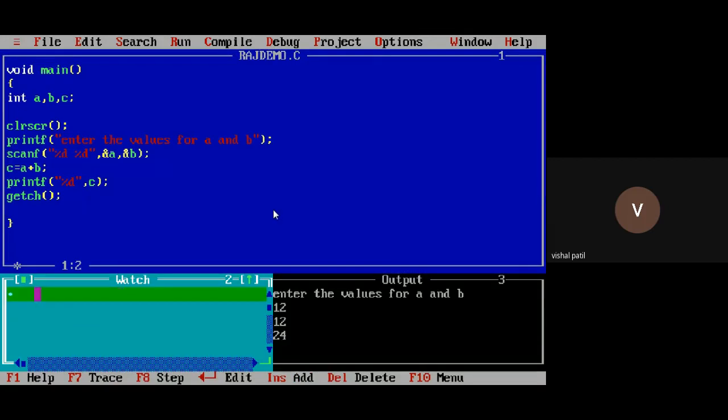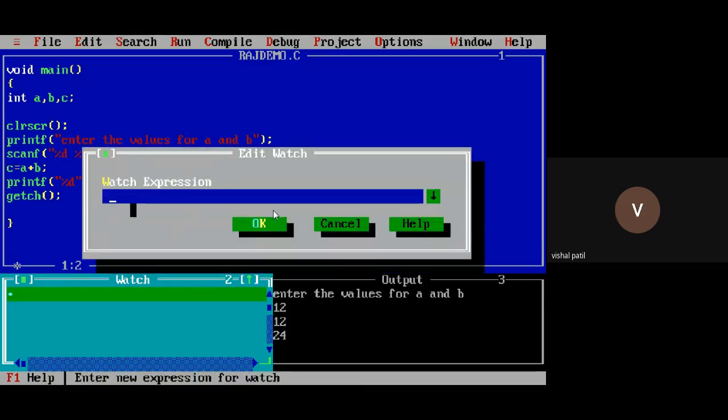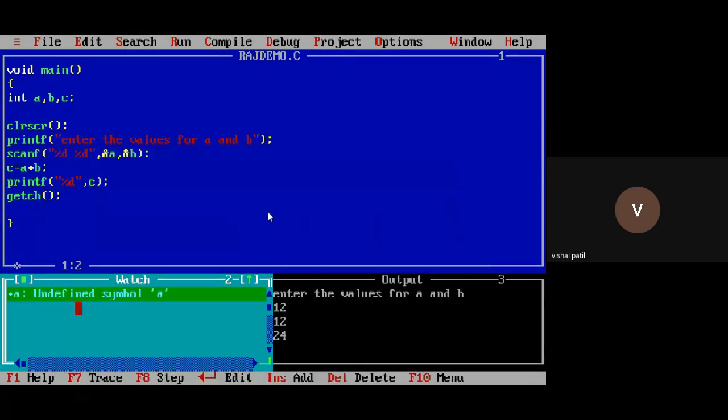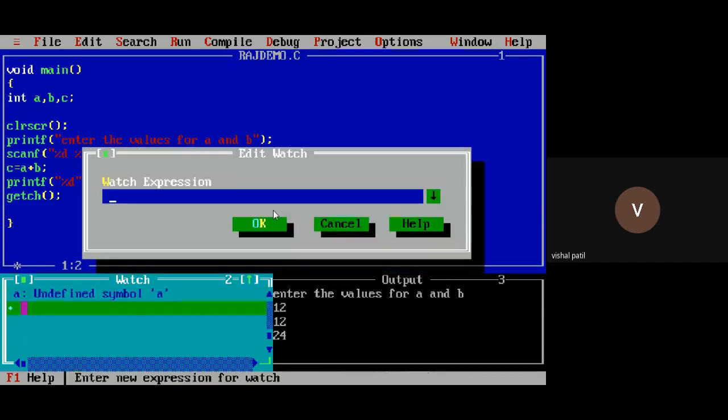That's it. So I want to watch the value of variable A. So I will enter the value of variable A. You just need to enter A and then click on OK. Again click here in watch. Double click. Okay, not a single click. You have to double click.